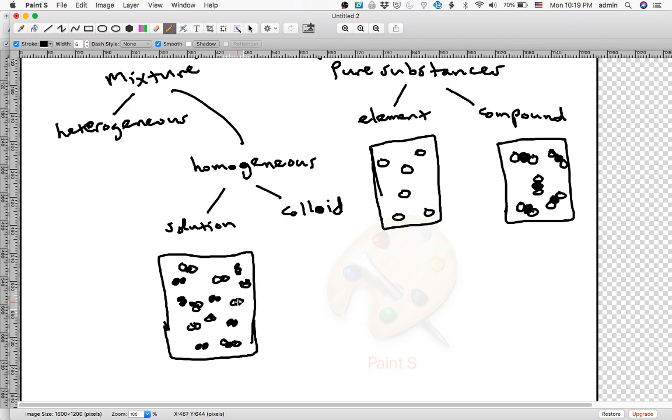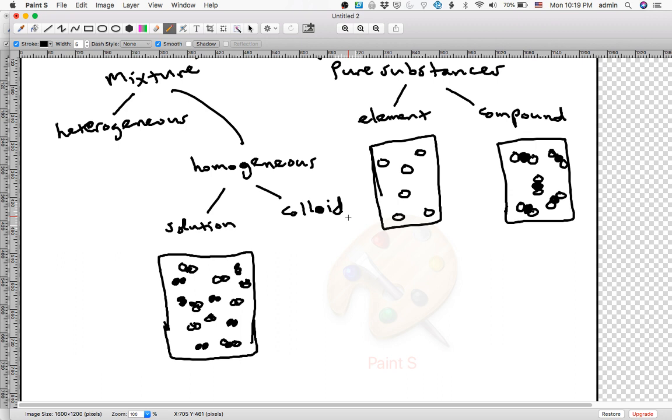Okay, so a solution means that there are no clumps of molecules. All the molecules are evenly spread out throughout the container. That is a solution. Also, you do not have just one kind of molecule, such as in the compound. You do not just have one kind of atom, such as in the element. But you have 2 or more.